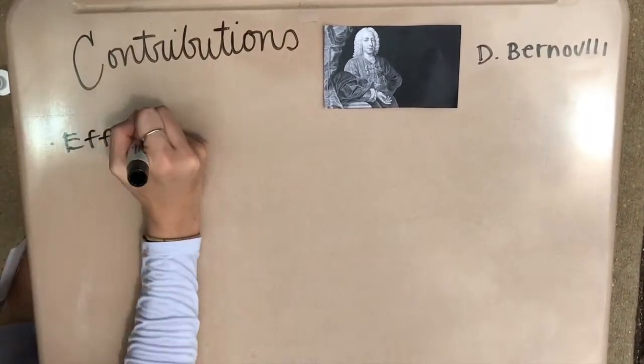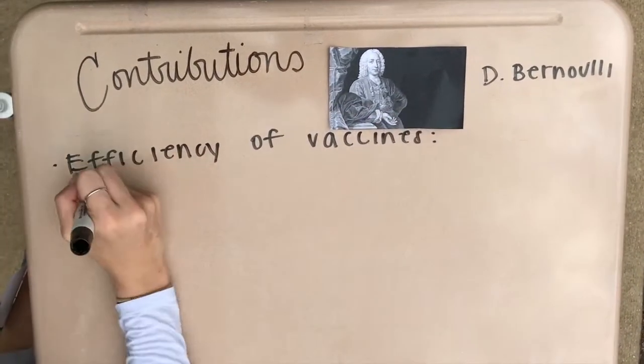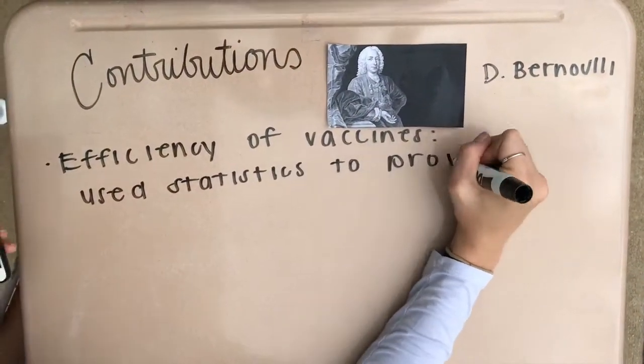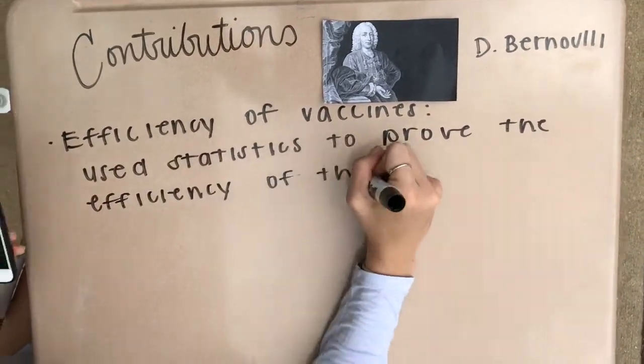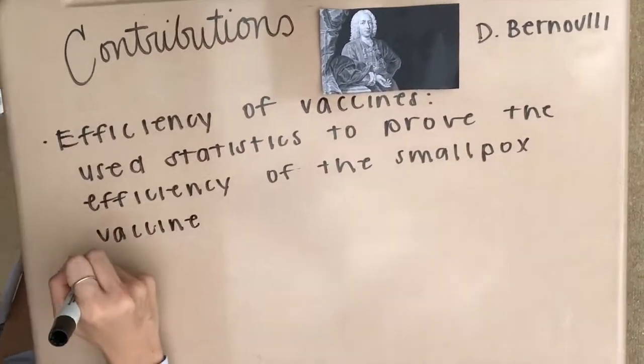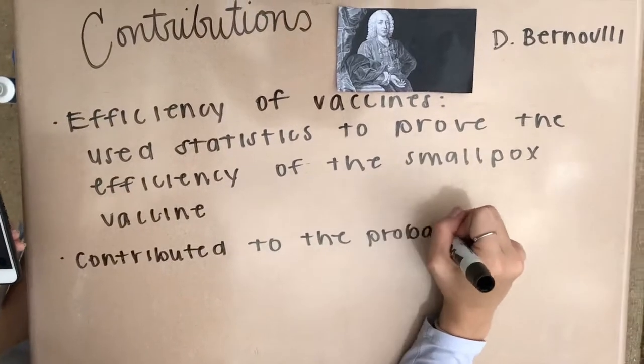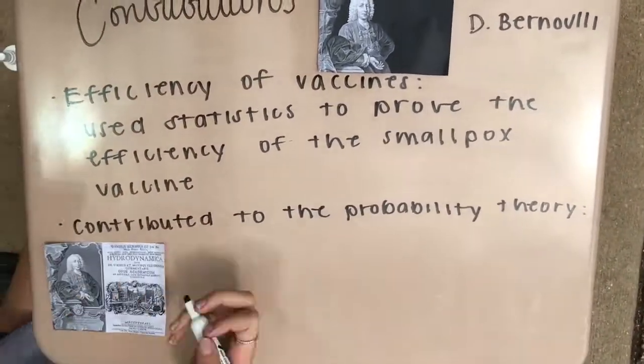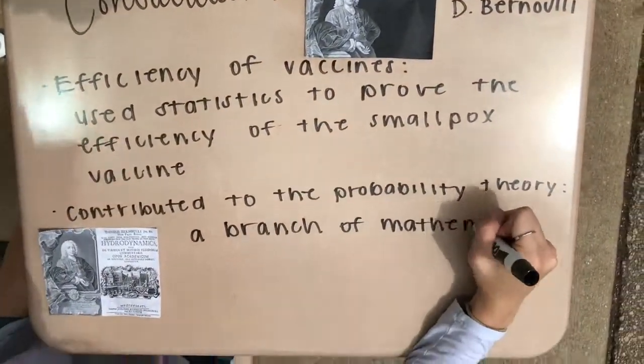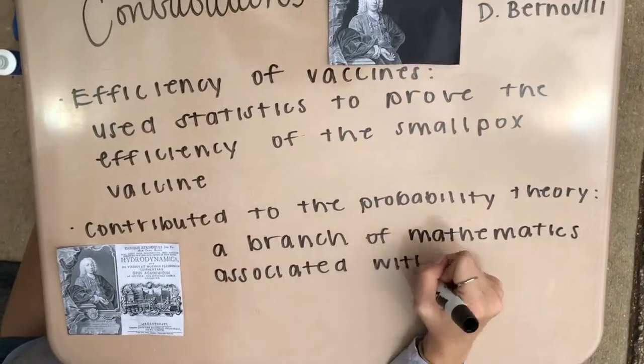Additionally, Daniel Bernoulli defined the efficiency of vaccines, which used statistics to prove the efficiency of the smallpox vaccine. Finally, he contributed to the probability theory, which is a branch of mathematics associated with random phenomena.